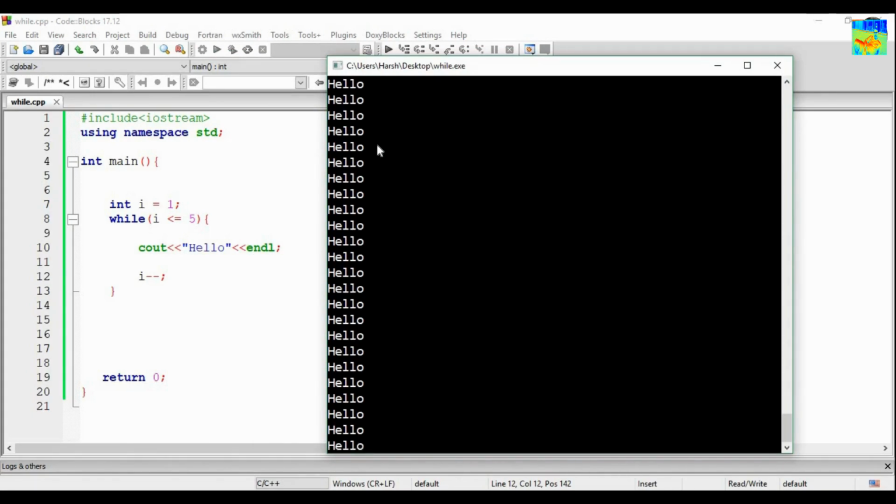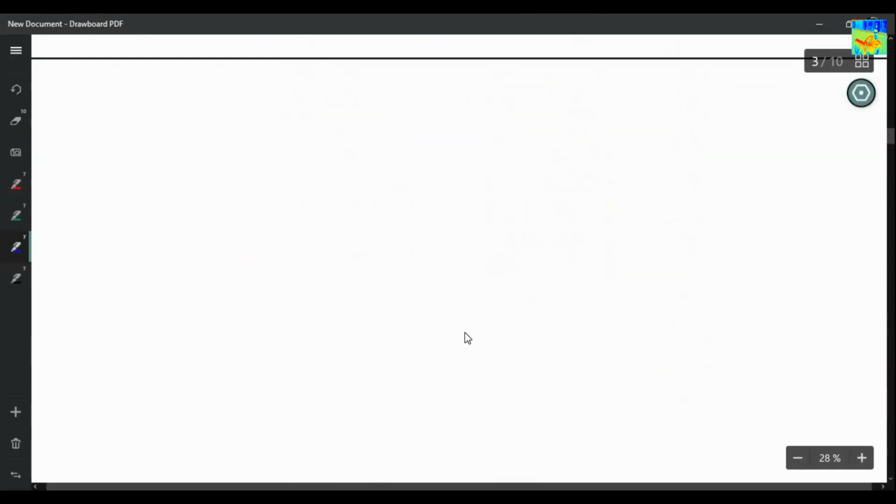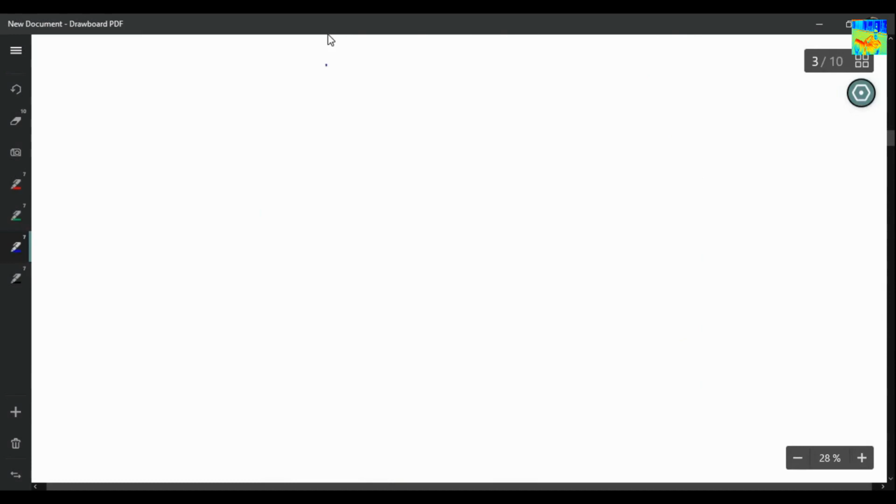Now we have written the update condition here. So why is this loop running an infinite number of times? In the previous case, I commented the update condition. So that is the reason my condition was always true. But here we have written the update condition, and still my loop is running an infinite number of times. So what is happening here? Let's try to understand. In the previous case, the loop was running infinite times because we had commented out the update condition. But in this case, we have written the update condition, and still my loop is running infinitely.